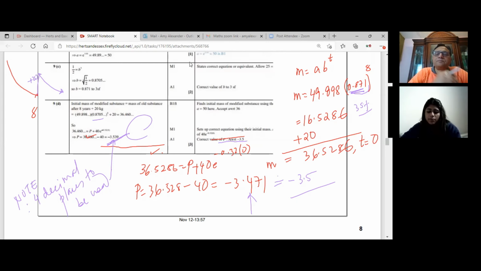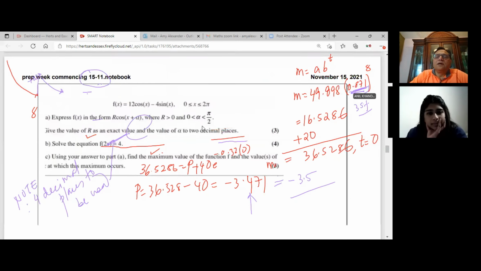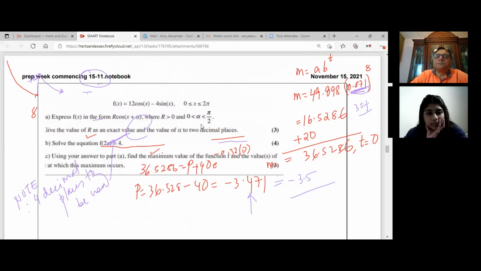Clear? It's because of part A, B, and C, because you found the values, you think those are the values, but they're not. Correct. So minus 40. Yeah, I got it. The square root of half, which they did, they used 4 decimal places. Do you see that? 0.8705, which was rounded to 0.871, and we used 0.871, and that's why we got this error. Is that okay? Oh, I see. Perfect. Otherwise, it was good. Good question.